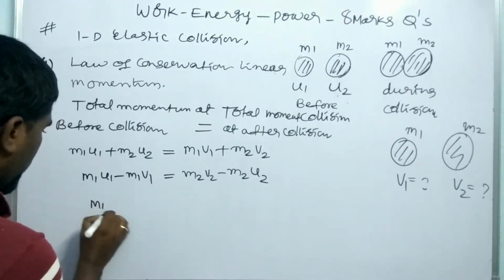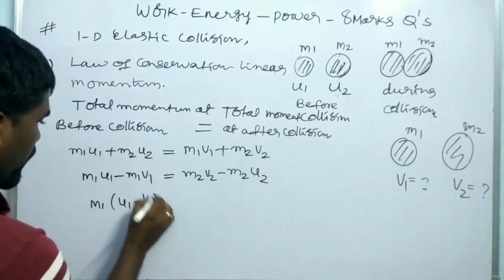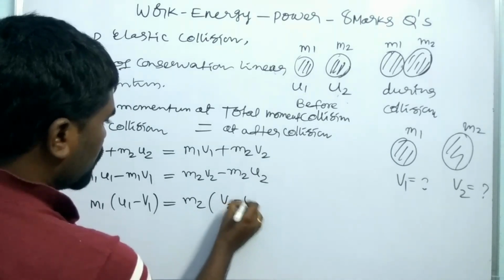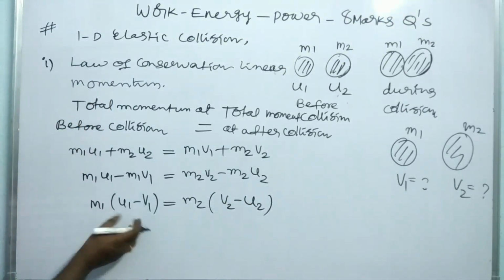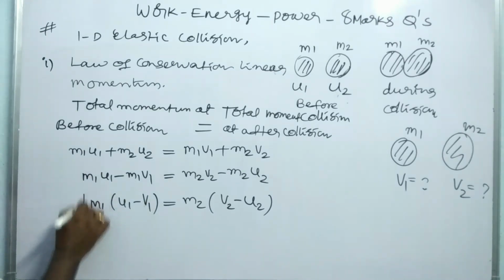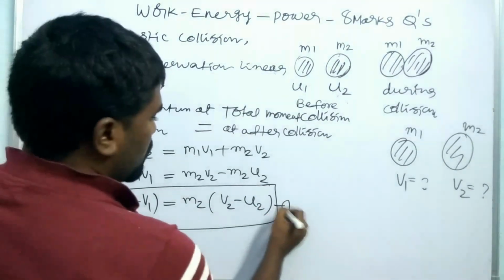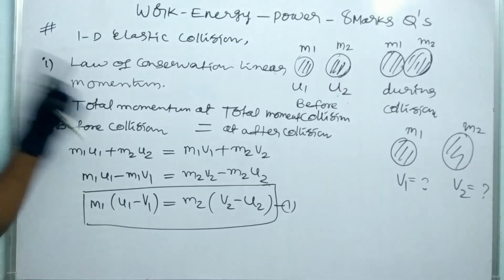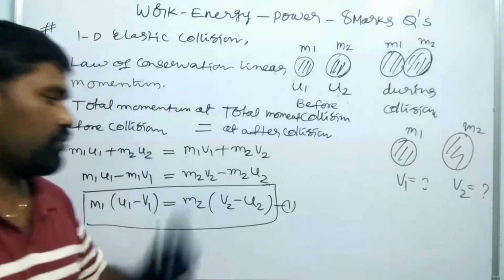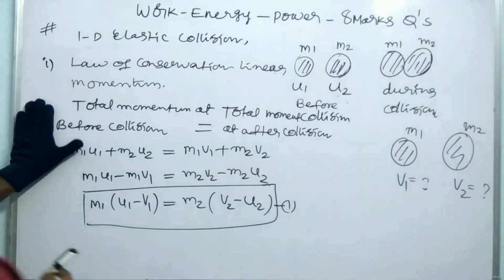So m1 is common here: u1 minus v1, is equal to m2 common: v2 minus u2. You have to write clearly what is u1 and what is v1. The letters should not be confused here. So this is equation 1. Put it in your mind. By the law of conservation of linear momentum, we write that m1 into (u1 minus v1) is equal to m2 into (v2 minus u2). Right.